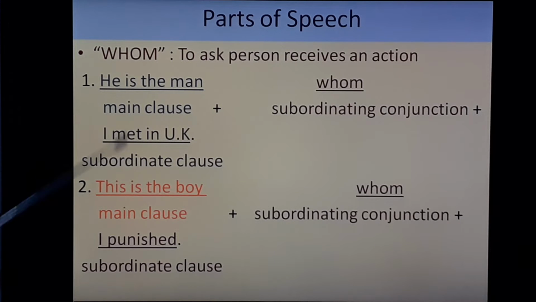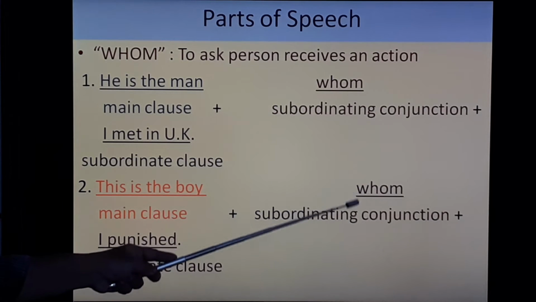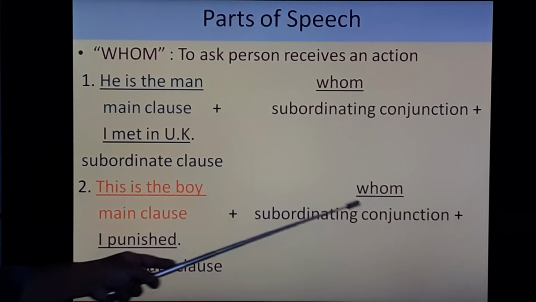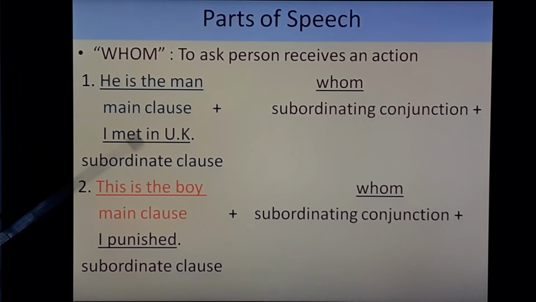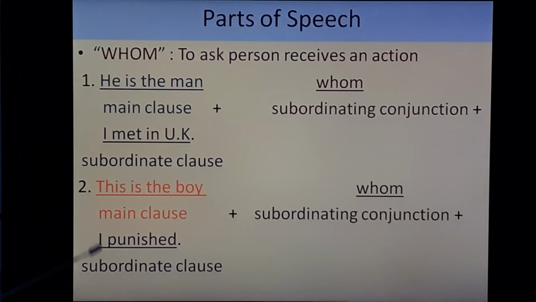Next, this is the boy whom I punished. Here we are talking about an object. That's why we have used whom here. So this is the boy, that is the main clause, whom, that is the subordinating conjunction, and I punished, that is the subordinate clause.